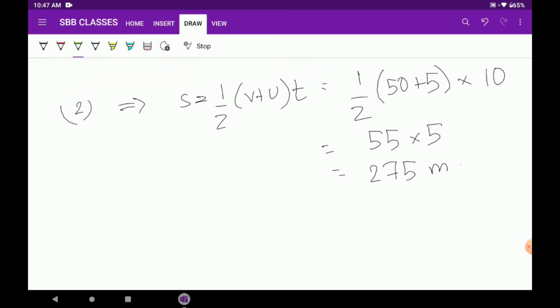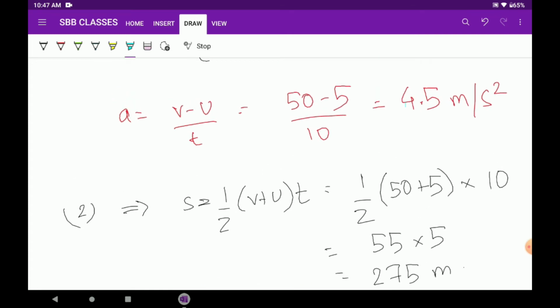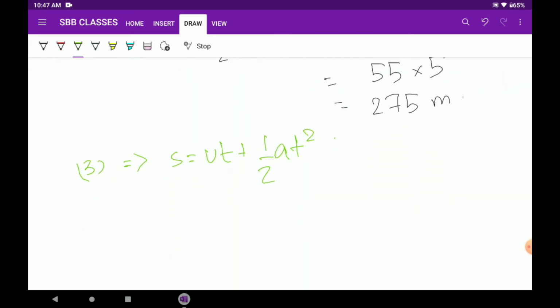Now if I take equation 3, I didn't need it, but still I am taking s equals ut plus half a t squared. Here I don't need v, and acceleration I already found out. Since a equals 4.5 meters per second squared, t equals 10 seconds, u equals 5 meters per second.